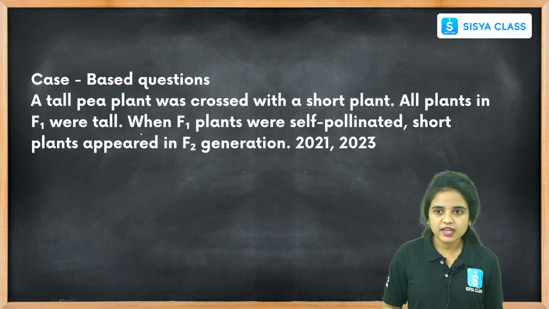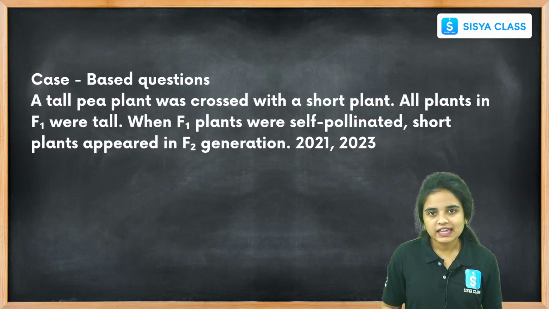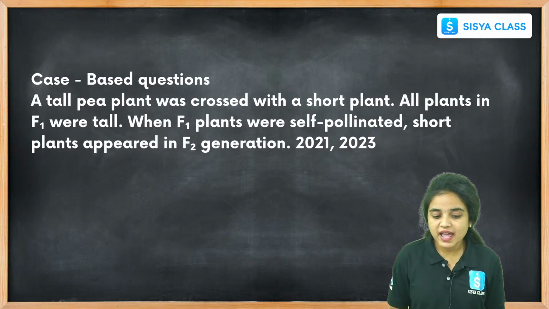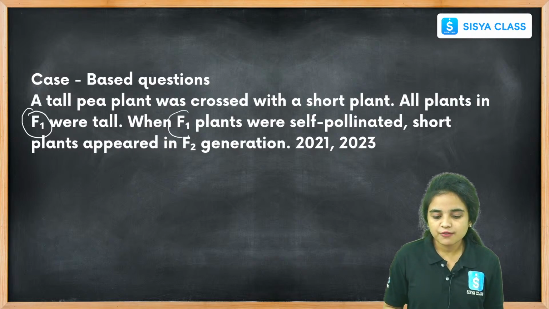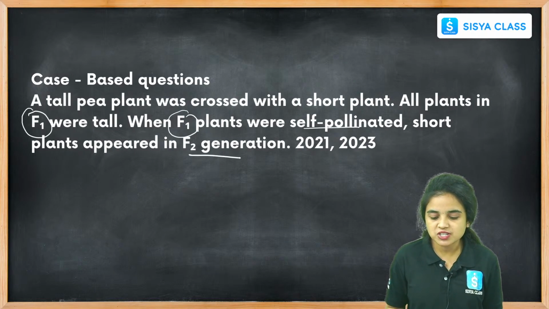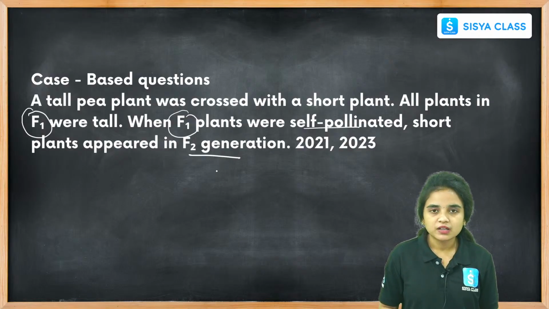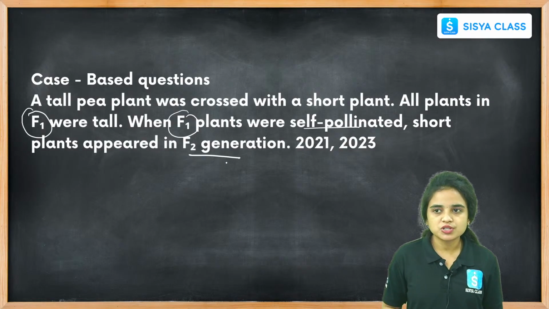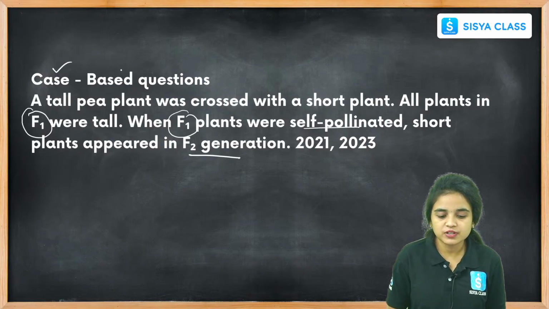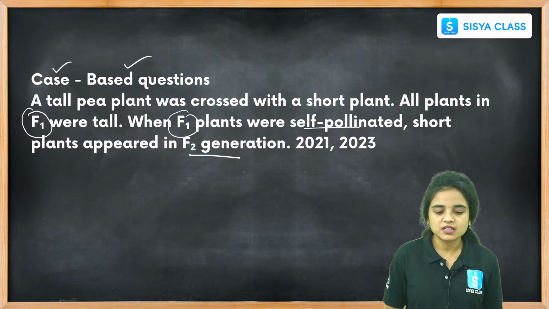And while coming to case-based questions, a tall pea plant was crossed with a short plant. These are the case-based questions, students. All plants in F1 were tall and the F1 plants were self-pollinated. Short plants appeared in the F2 generation. We have to read the textbook part carefully also, not only the questions and answers. It will help you solve the case-based questions.